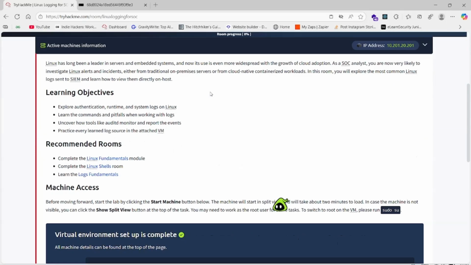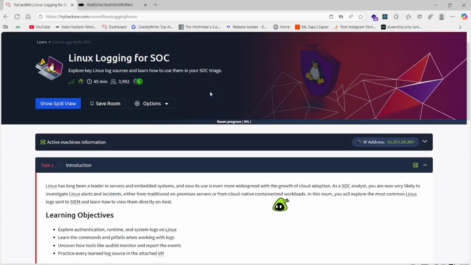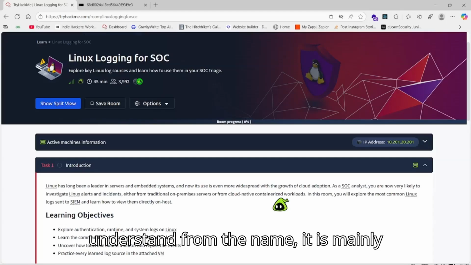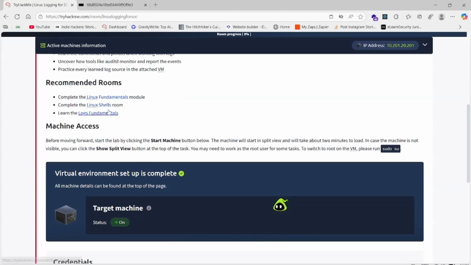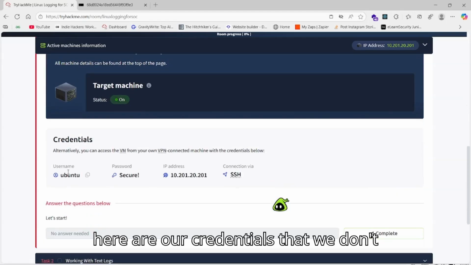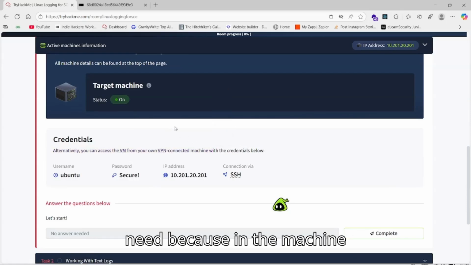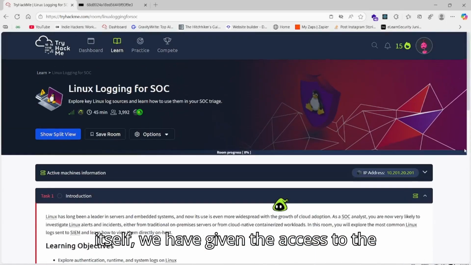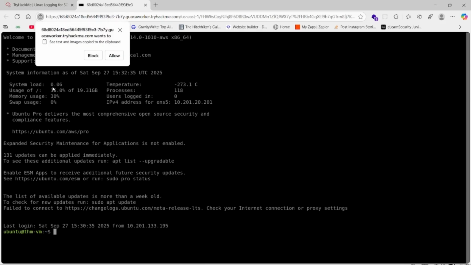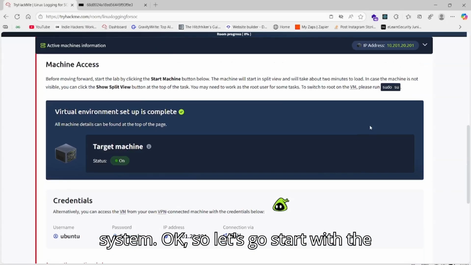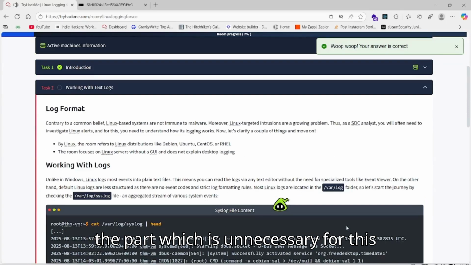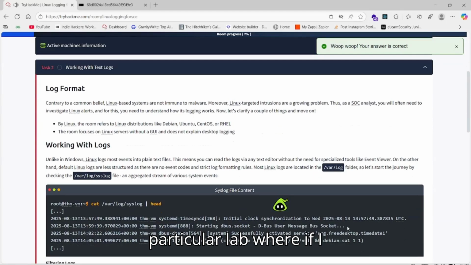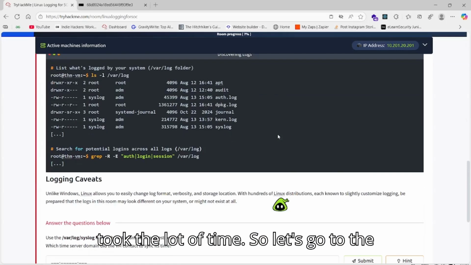Okay, so let's start. As you can understand from the name, it is mainly for the SOC people. So let's go. We will start here. Here are our credentials that we don't need, because in the machine itself we have been given access to the system. Okay, so let's start with task number 1. I will also skip the parts that are unnecessary for this particular lab, where it would take a lot of time. So let's go to the questions directly.